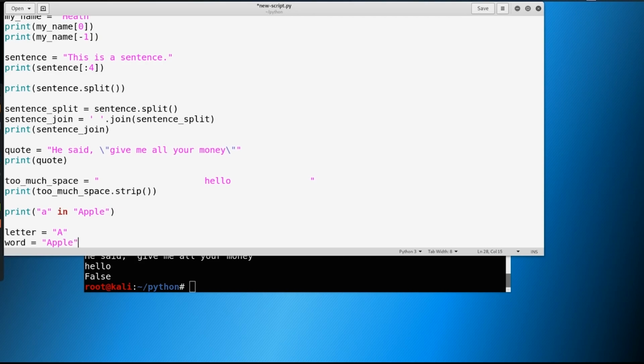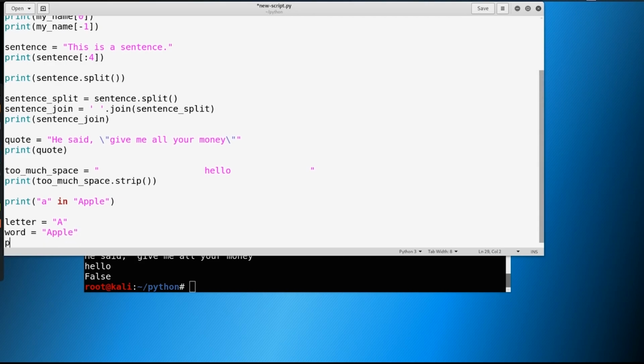But what about we say print letter.lower, and then we say in word.lower, like this. Now this becomes improved because we're looking for a specific letter inside of a specific word. And when we lowercase everything, we lowercase this letter, lowercase all these letters, then we're looking for a specific letter in a word. We don't have to worry about case sensitivity.